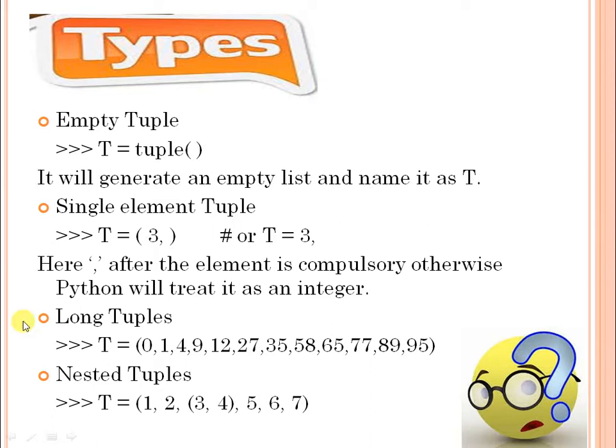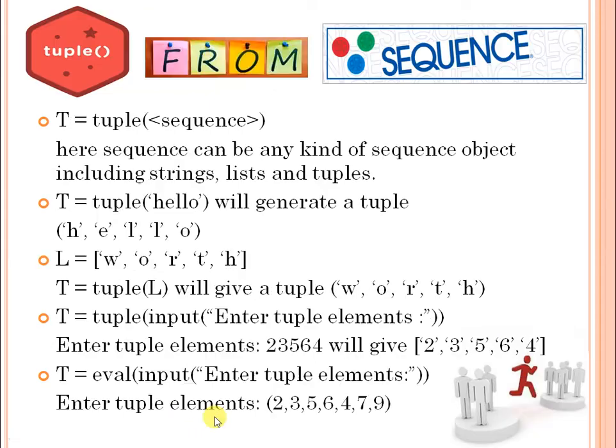Then we can have long tuples, and similar to lists, we can have nested tuples. A tuple inside another tuple, or a tuple as a member of another tuple. Now, creating tuples from a sequence. You know sequences are string, list and tuple. So we can create a tuple from any sequence using the constructor tuple. t equal to tuple. This name can be anything, any valid name, and then you provide the sequence here.